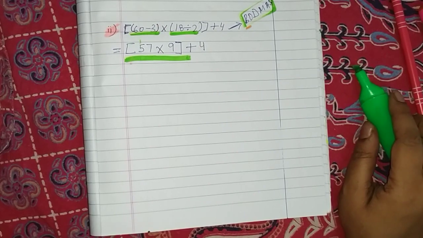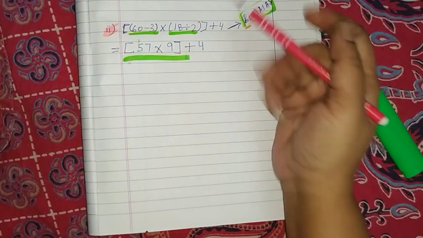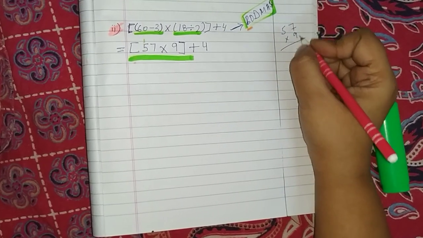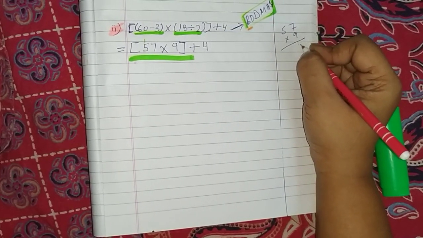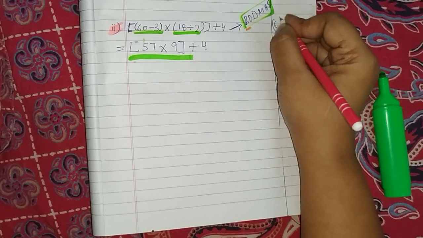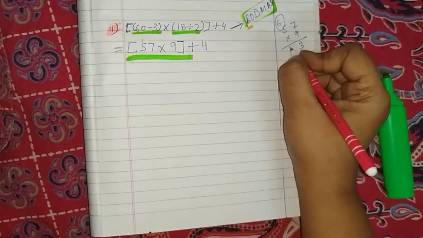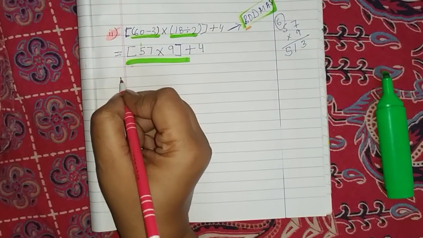Yes, 57 into 9. Simple, children. Do it here. 9 sevens are 63. Yes, 3 here, 6 here. 9 fives are 45, 46, 47, 48, 49, 50, 51. So, what is here, children?